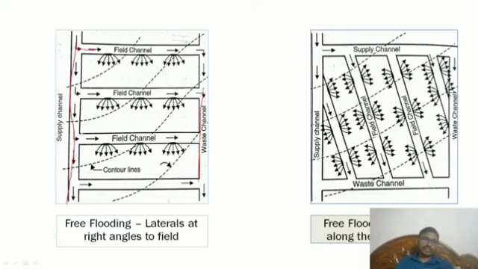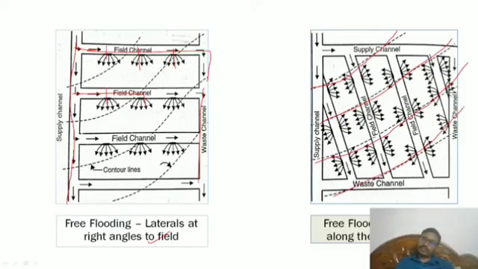This is a field, the water goes this way and comes back. Here are laterals at right angles to the field, and free flooding laterals along the contour lines. See, this is the way. It is at right angles, and here you can see the contours.